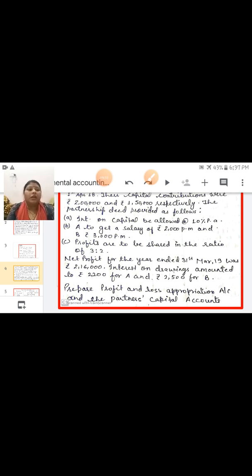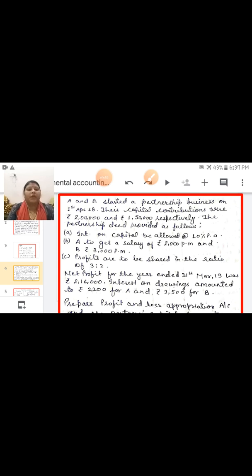Children, in this question you have to prepare profit and loss appropriation account and partners capital account. I have already given you the format of profit and loss appropriation account and partners capital account. But one thing you have to note down in your rough notebook, one point for the profit sharing ratio.